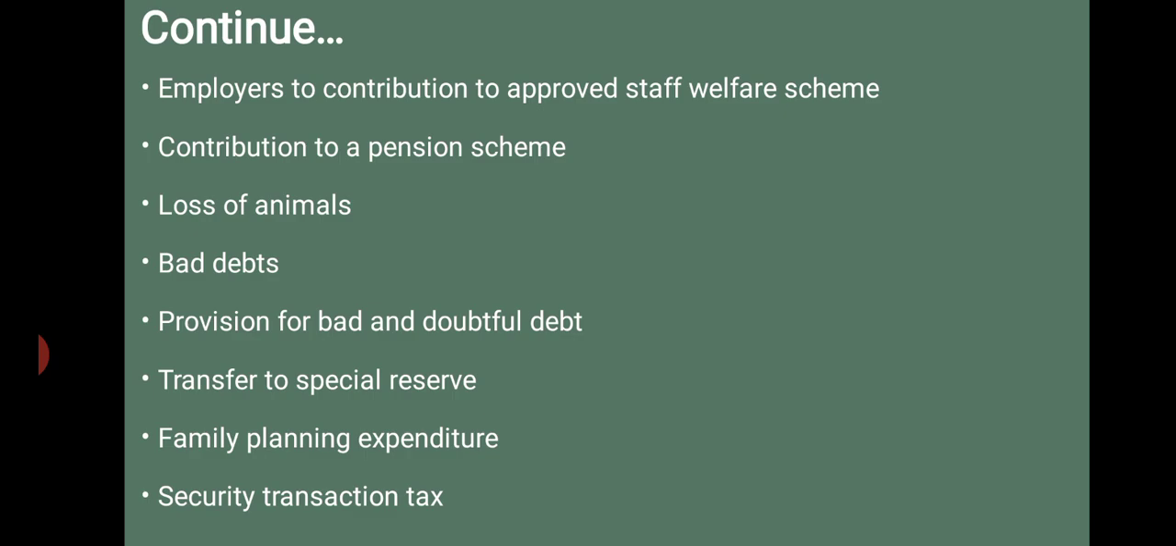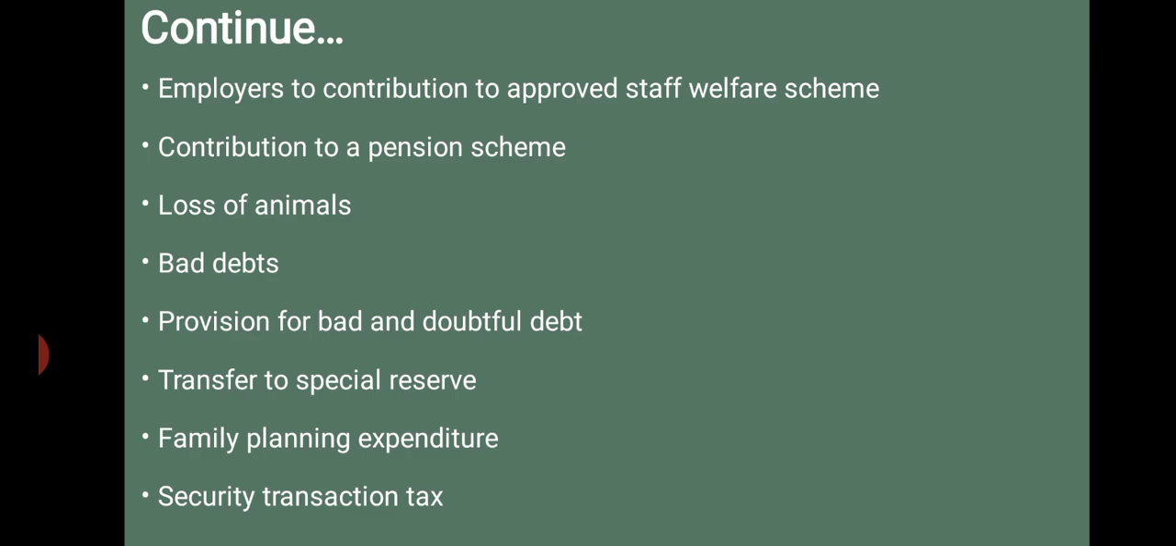Okay, the next, securities transaction tax. Any amount of securities transaction tax paid in the course of business shall be allowed as a deduction. So these are all the important deductions. Then we have many deductions like commodities transaction tax, expenses in connection with income tax proceedings, etc. So these are all the deductions which are expressly allowed as per section 36. We call it other deductions.